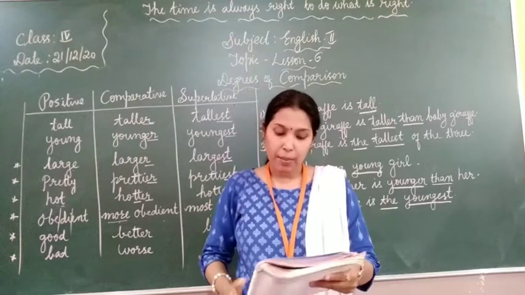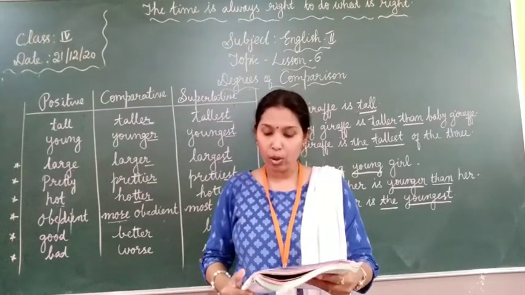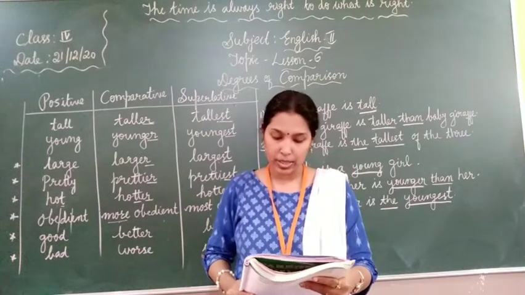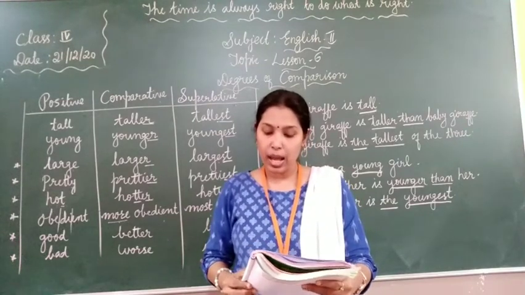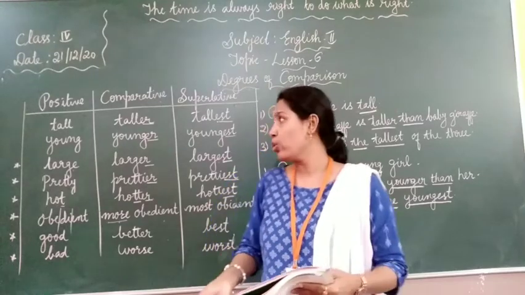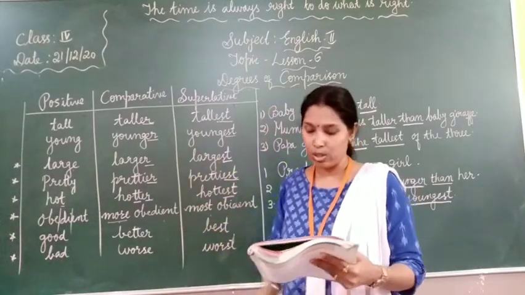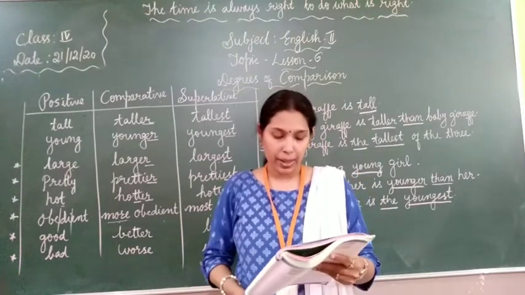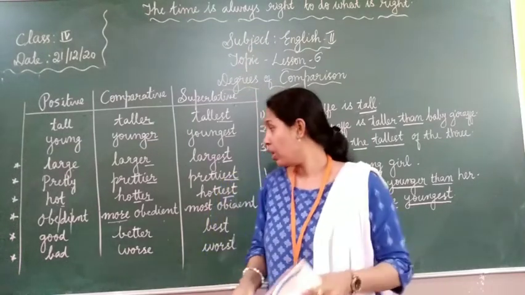Next, there are some adjectives that do not follow any rules while forming their comparatives and superlatives. The following adjectives have very irregular comparisons. Some adjectives do not follow all these rules. They have irregular comparisons. See the examples given.